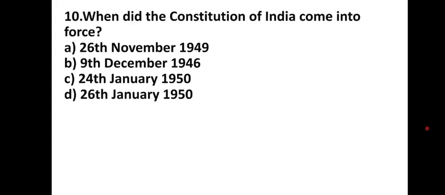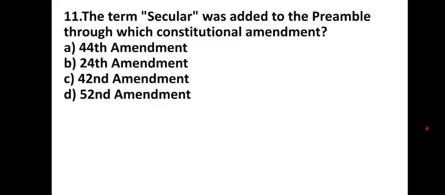When did the Constitution of India come into force? 26 November 1949, 9th December 1946, 24th January 1950, 26 January 1950. When did the Constitution of India come into force? 26 January 1950.